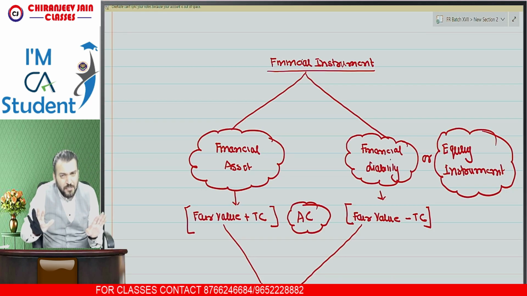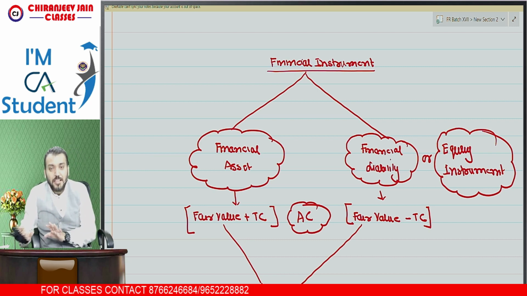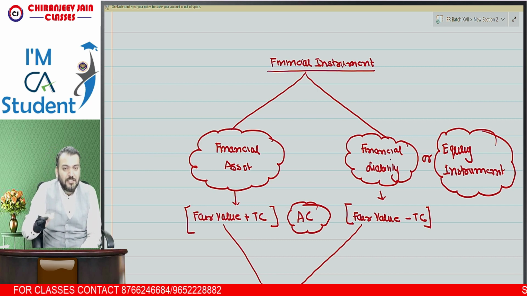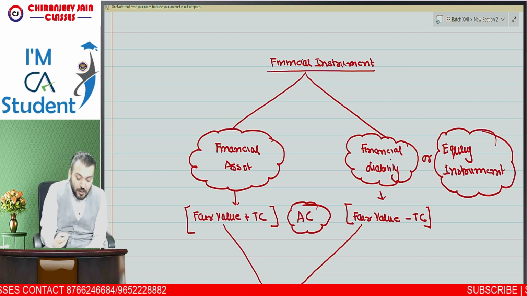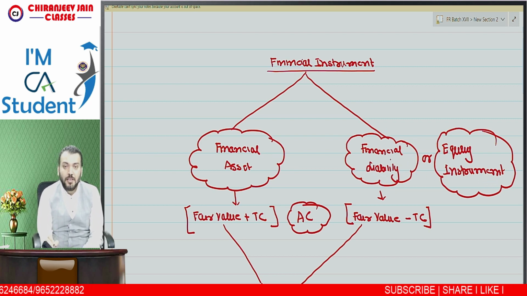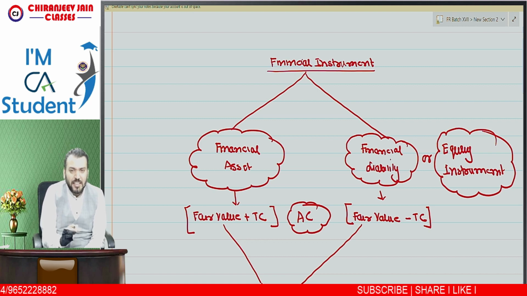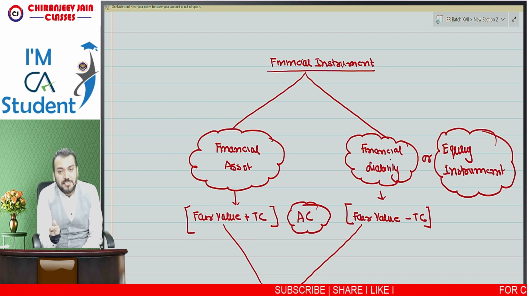We have all done the financial instrument chapter in Ind AS 32 and Ind AS 109. Now, as per Ind AS 32, a financial instrument is a contract which will give rise to a financial asset for one entity, and for another entity it will give rise to a financial liability or equity instrument. Now we all know that financial asset and financial liability will be initially and subsequently recognized as per Ind AS 109.